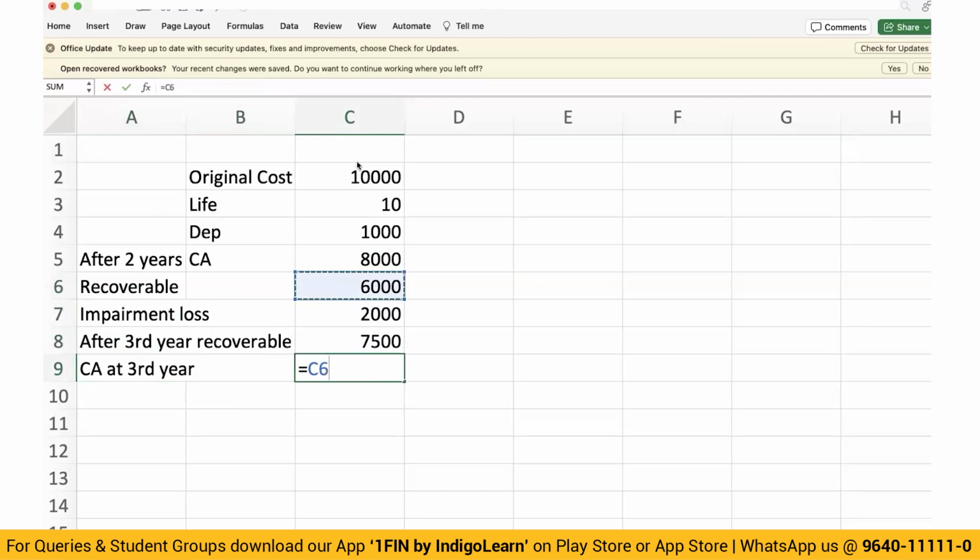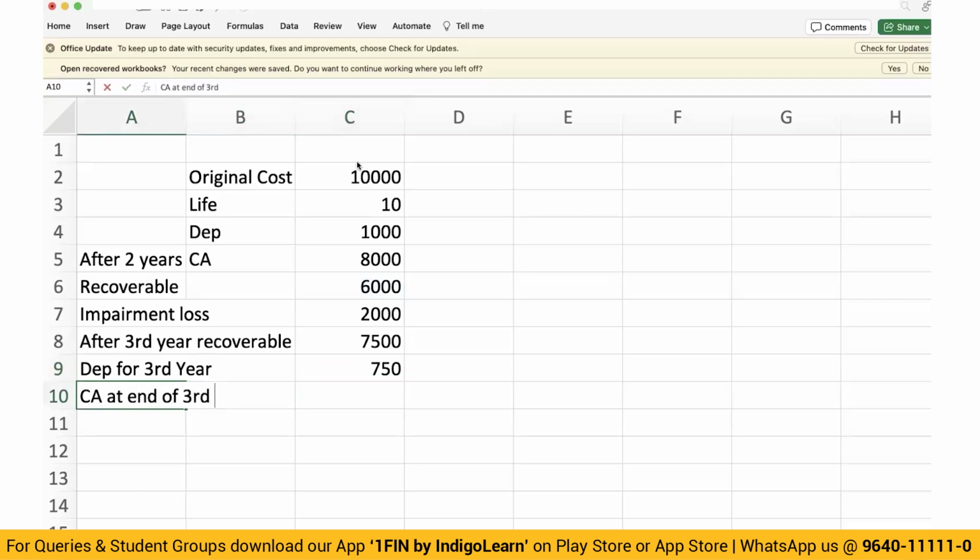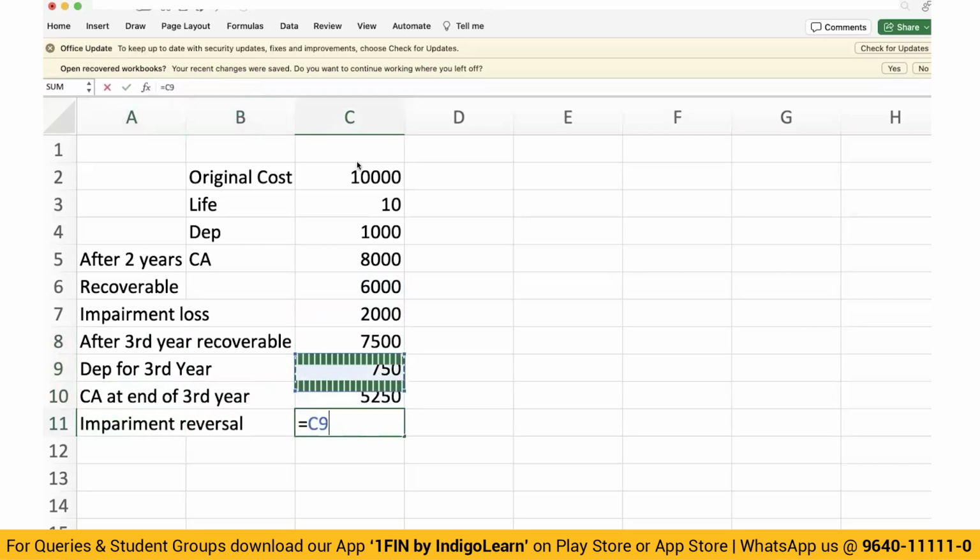Now carrying amount at third year will be 6,000. That is the amount at the end of the second year, divided by 8. That is the depreciation. So depreciation for third year is 750, which is 6,000 divided by 8. Carrying amount at end of third year is 6,000 minus 750, 5250. Now recoverable amount is 7,500. Impairment reversal is 7,500 minus 5,250, 2250.